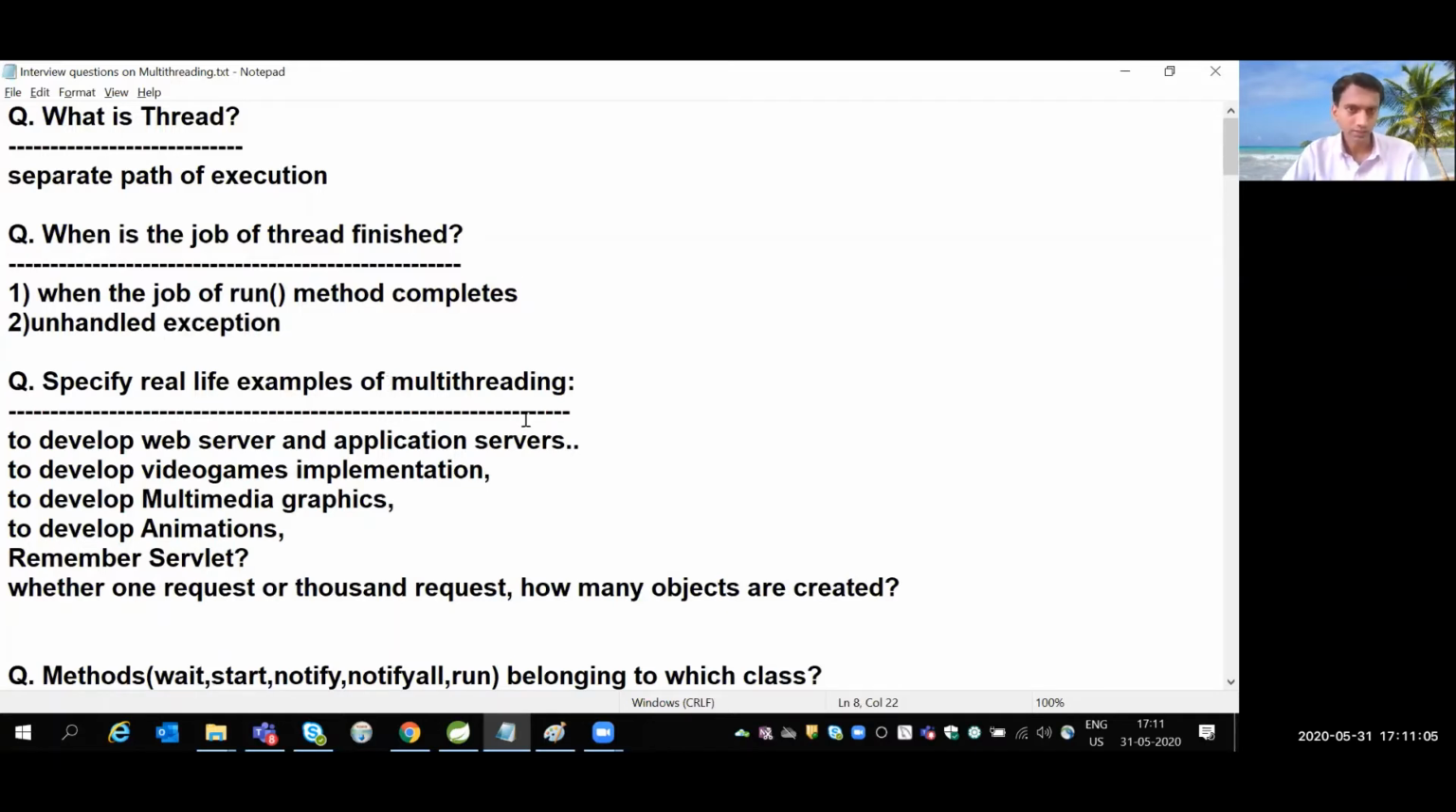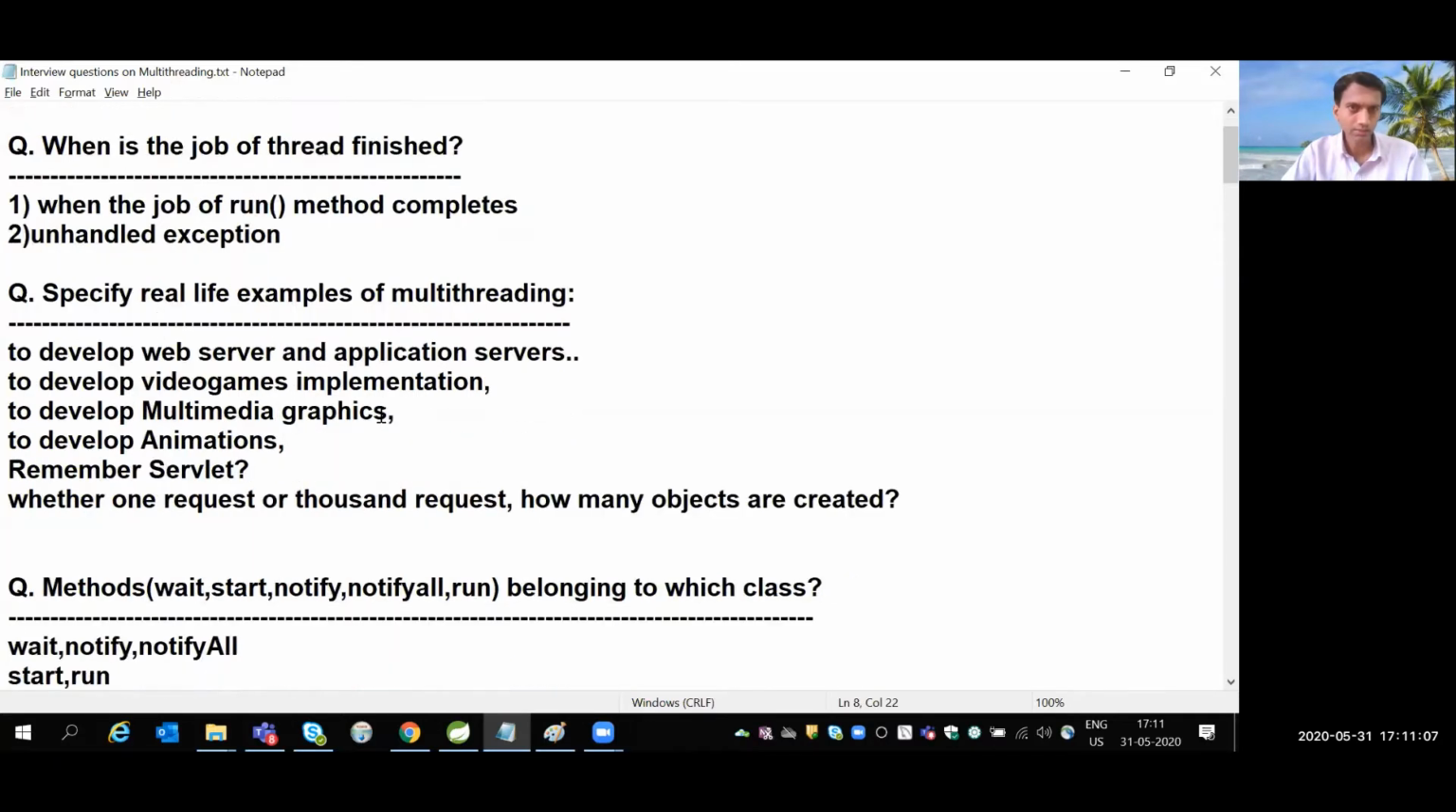If an interviewer asks what the real-life examples of multi-threading are: basically, for faster execution we use multi-threading. Some of the examples are web server, video games, multimedia, animations. You can explain any one example, whichever you feel suitable. In a video game, the player is playing the game and at the same time we are getting the score. Playing the game is one thread, getting the score is another thread, executing concurrently.